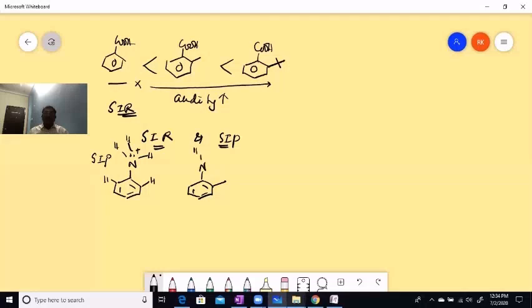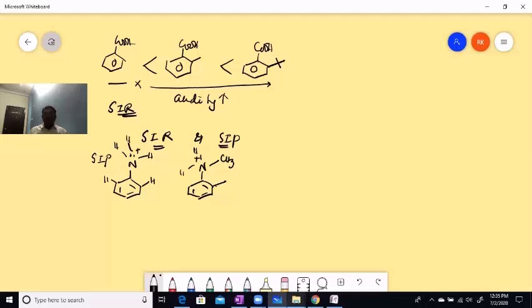It is substituted with one proton and one methyl group. This is ortho substitution, and this is also substituted with this one.